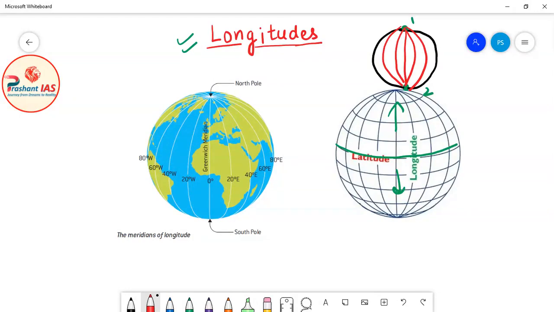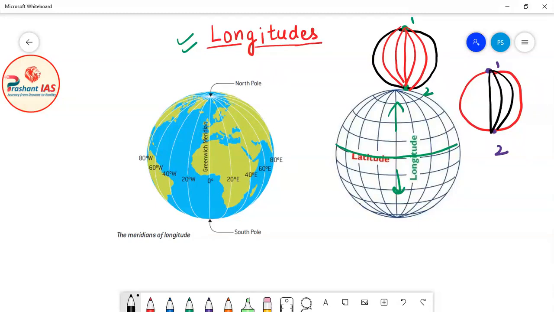So you have to take a ball, then mark two poles on that ball. Let's suppose this is pole number 1 and this is pole number 2. You have to do this experiment in your home, then only you will understand this concept more clearly. Then connect these two poles vertically. This is the first line, this is the second line, this is the third line. This is a two-dimensional shape, because I am teaching you on your mobile screen, and your mobile screen is two-dimensional.